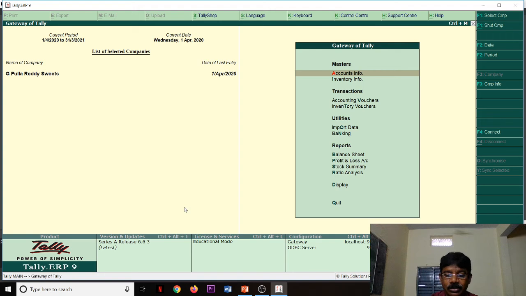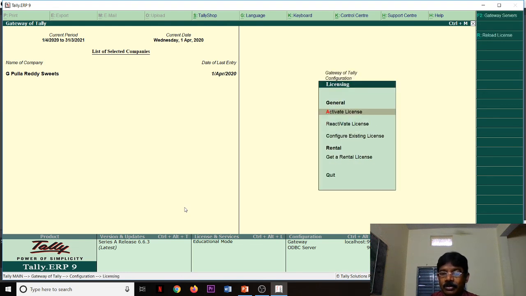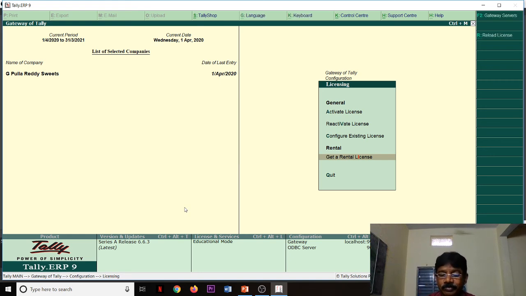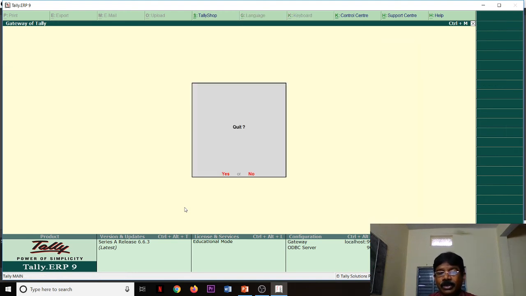Okay, that is licensing. Activate the license. Reactivate your old license. Configure the existing license. If you want to go for rental, you can also add the rental agreement, rental license. These are the features of Tally ERP9 which we are setting for each company.